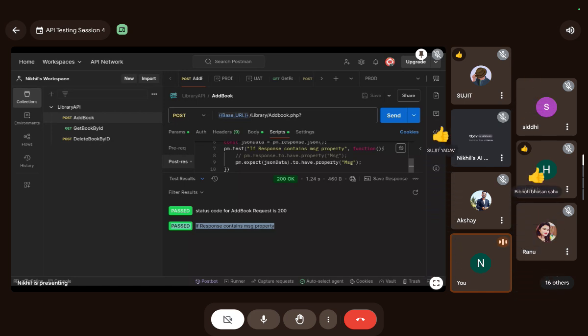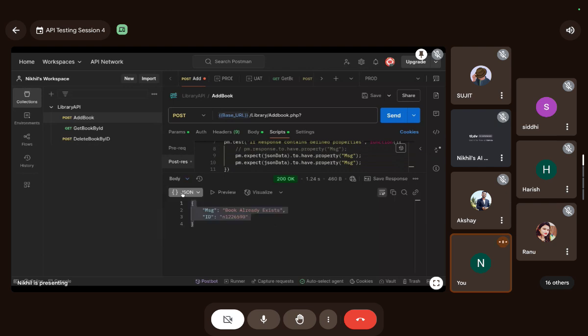Okay, guys. So let me write a test case, contains defined properties. I will change the name of this test case, and I will again copy this line, and I will also check the other things, body and ID also. Let me write ID here. Okay, let's run it again, guys. See the test results. See, it passed again.